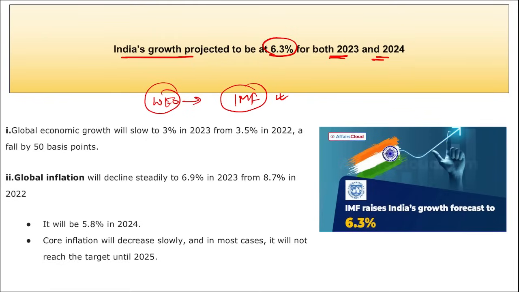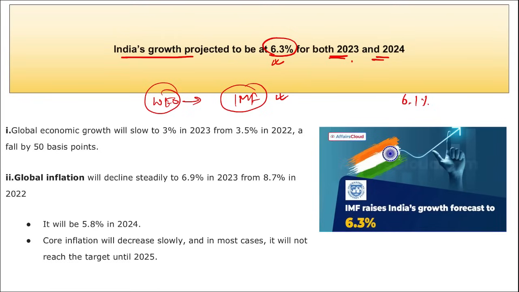They have raised India's GDP growth forecast to 6.3% in July 2023. The earlier estimate was that India would grow at 6.1%. It is also stated that not just in 2023 but in 2024 also India will be growing at around 6.3%. But remember, this is not fixed data, it keeps on changing.